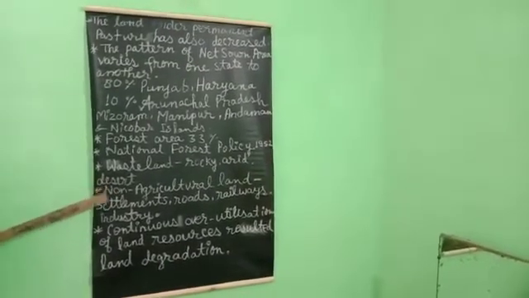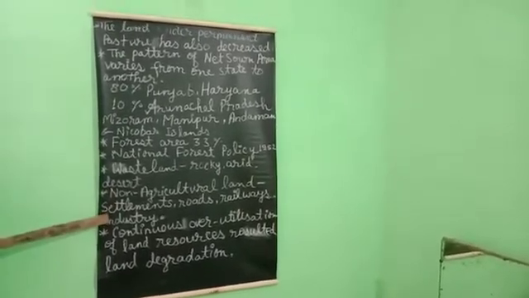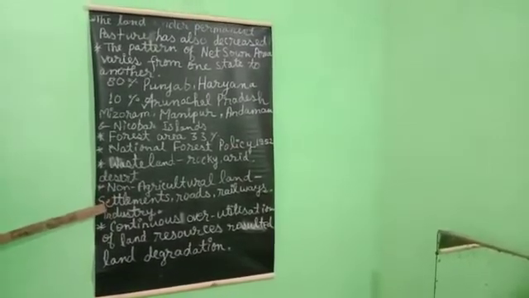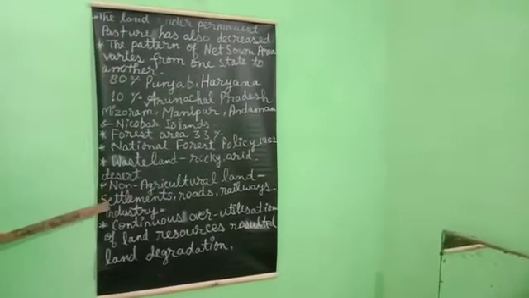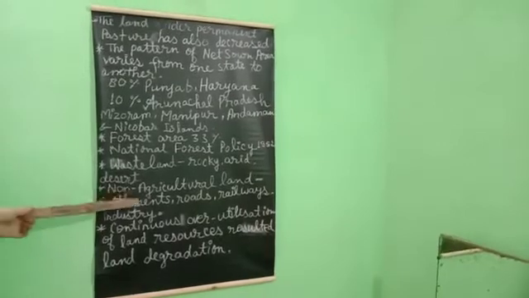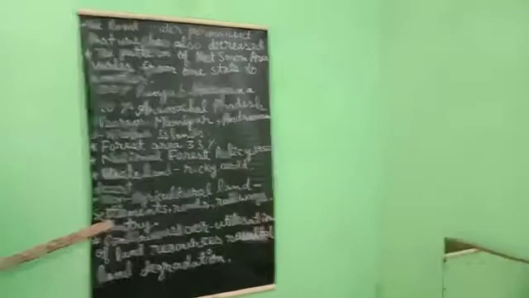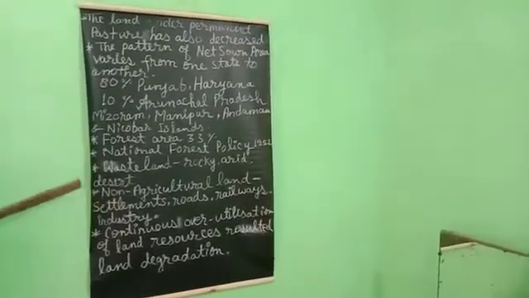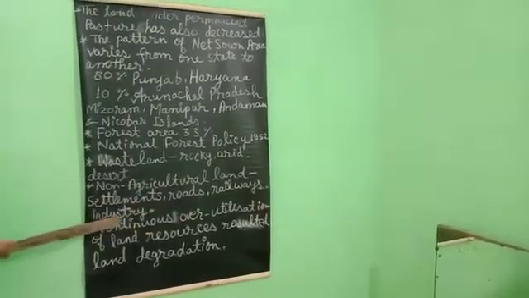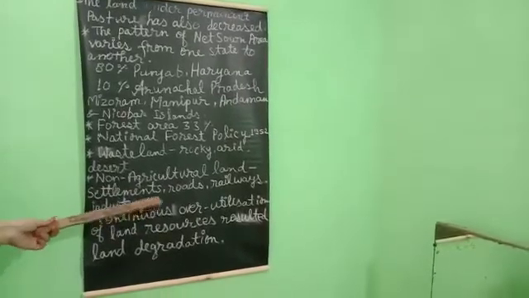Because of development and overutilization of land resources: development of transport and infrastructure, industrial development and industrialization, globalization. These are the factors. Non-agricultural uses of land include settlements, roads, railways, industrial development, industrialization and urbanization, etc.